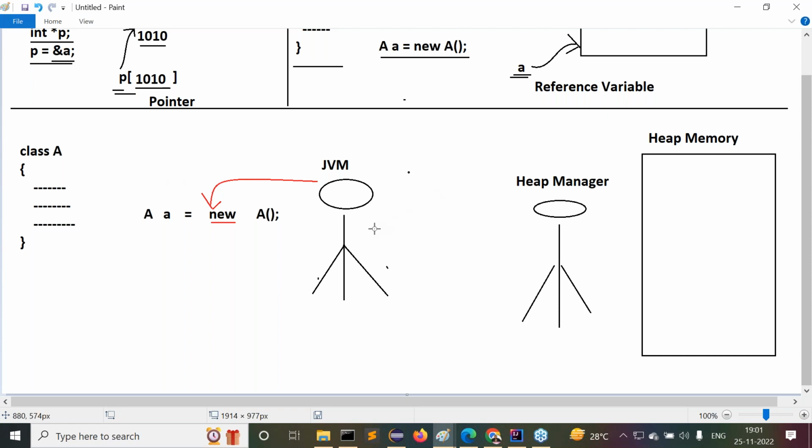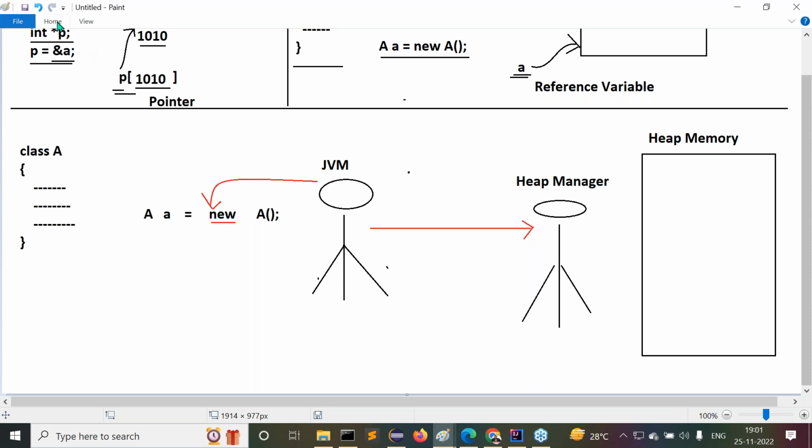Then immediately JVM will send a request to the heap manager. What is that request? As per the program, I need to create an object of a certain memory size, say for example 10 bytes. Please try to create an object with 10 bytes of memory for the sake of my program. Like this, a request will be submitted to the heap manager.